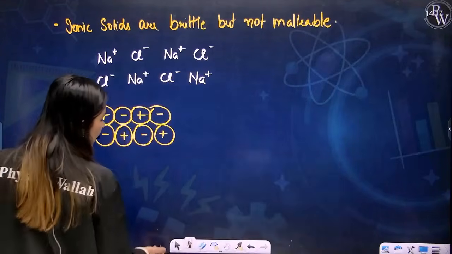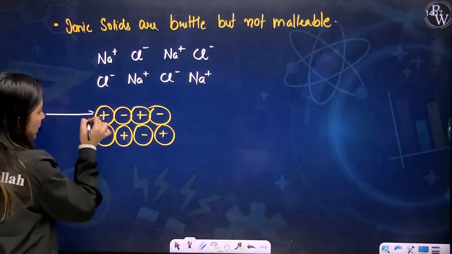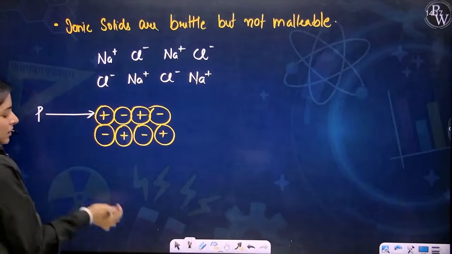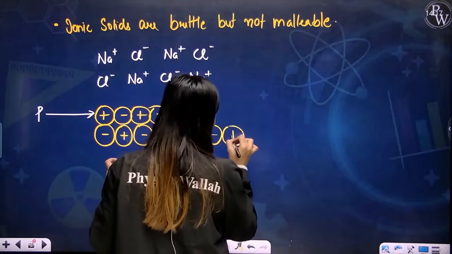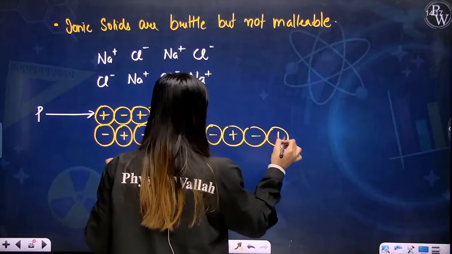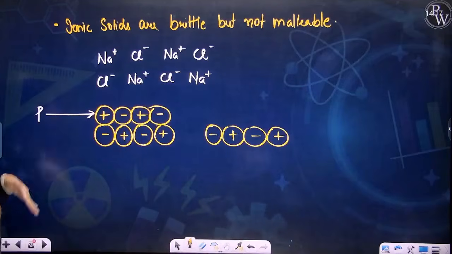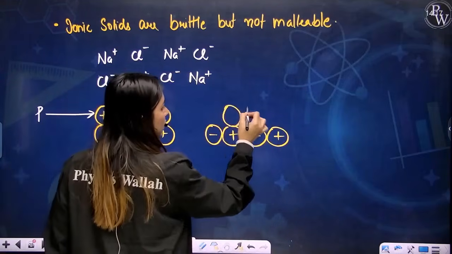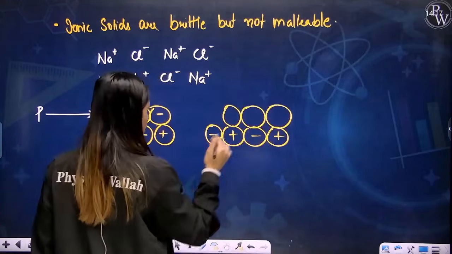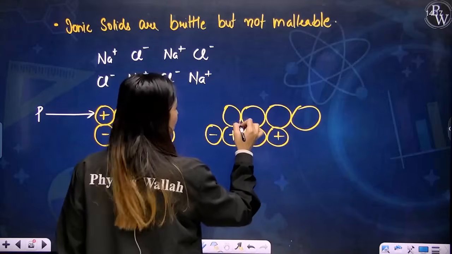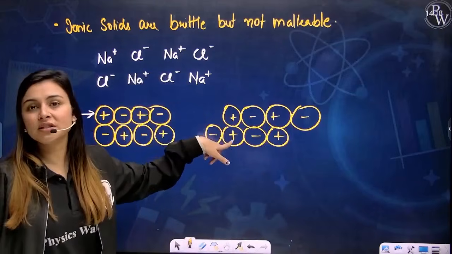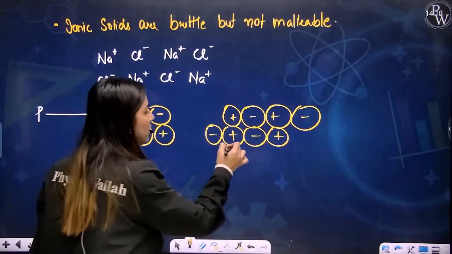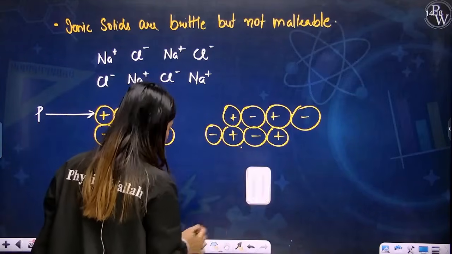And why are they brittle in nature? I'll explain. Try to understand that I applied some pressure over this layer. You will have negative, positive, negative, positive. When you apply the pressure over the above layer, it will move a little in front and you will have positive here, negative here, positive here, negative here. Now you have positive charges together. So can I say that these will repel?